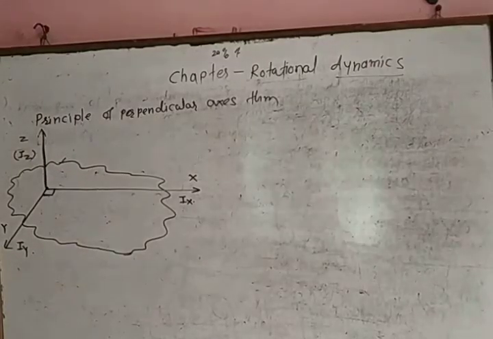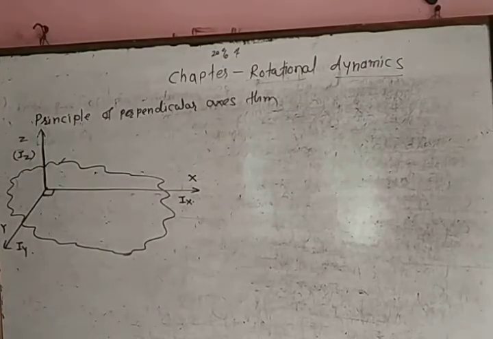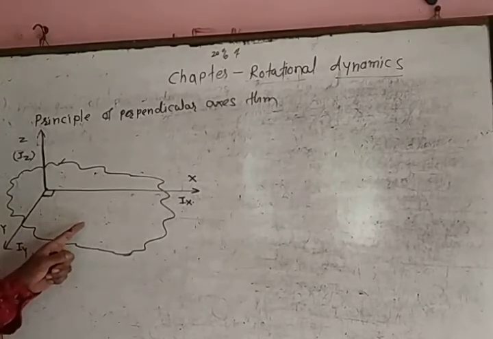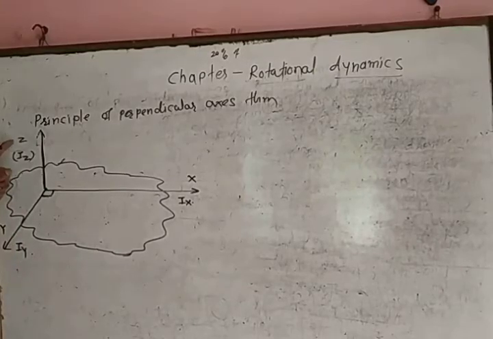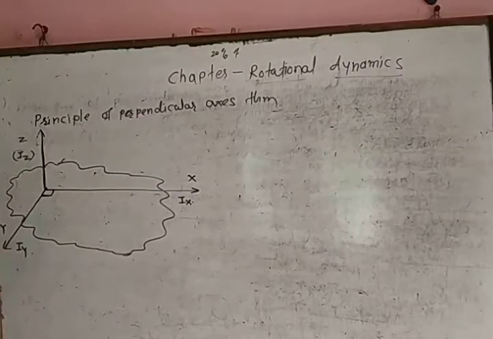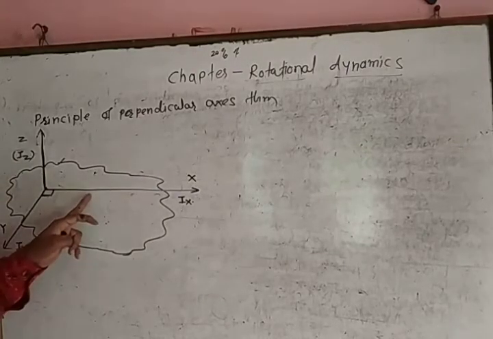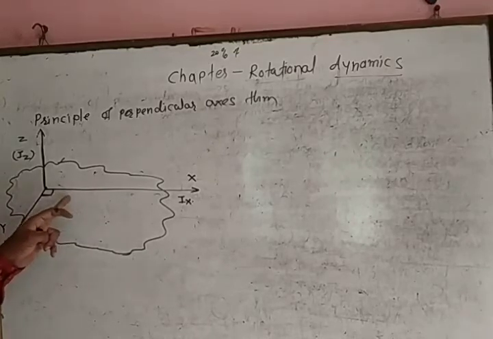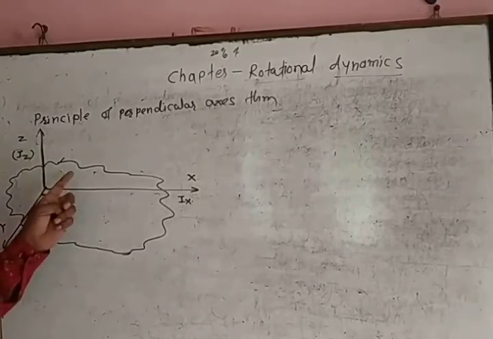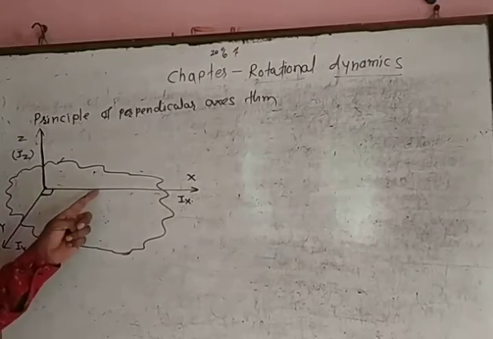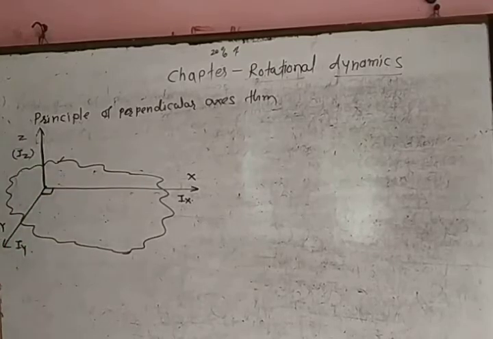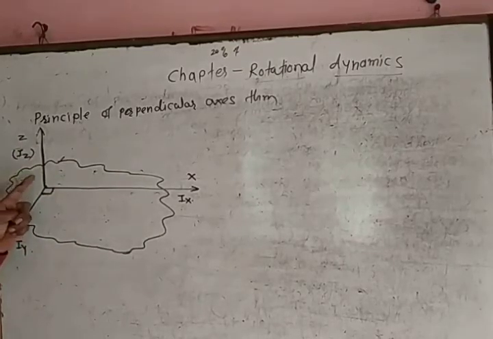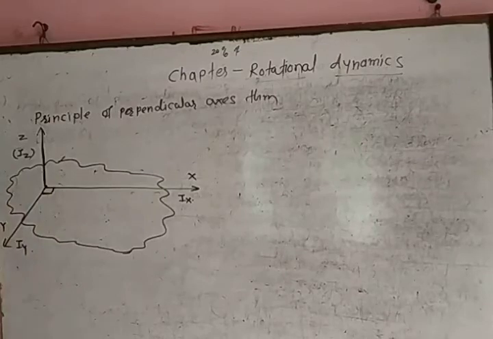Now, proof of the perpendicular axis theorem. Consider a laminar body. There are 3 different axes. The Z axis is perpendicular to the plane of the body and passes through any point. The X axis and Y axis are mutually perpendicular to each other. They lie in the plane of the body, and the 3 axes intersect at a point, where the first axis, that is the Z axis, is perpendicular to the plane of the body.